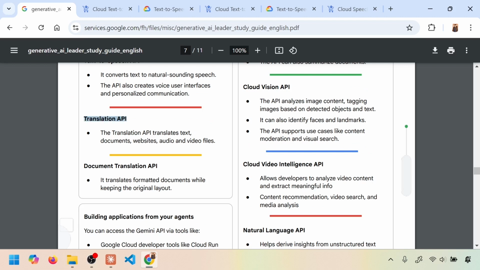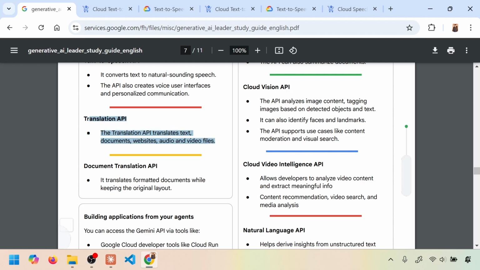Next is the translation API. The interesting fact about this translation business, which Google has been doing since ages, is that this is where everything started. The transformer architecture came from this translation. So the underlying technology behind all the artificial intelligence, the generative AI boom we see in the market right now, is due to this technology right here. The paper Attention Is All You Need came from the attempt to improve the translation from one language to another.